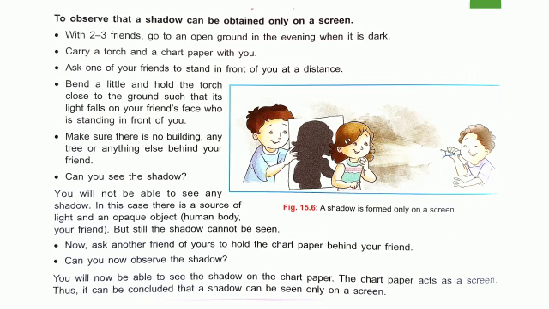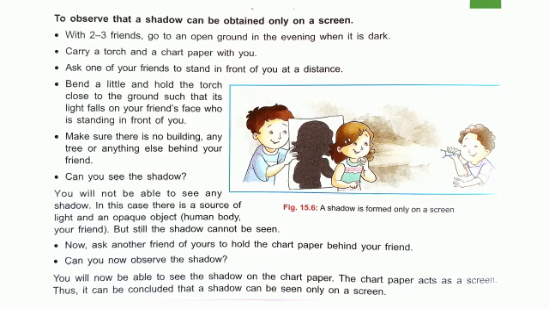Now the third activity, to observe that a shadow can be obtained only on a screen. Children, this is a very interesting activity that you can enjoy with your friends. How to do this activity? With 2-3 friends, go to an open ground in the evening when it is dark. Carry a torch and a chart paper with you. Ask one of your friends to stand in front of you at a distance. Bend a little and hold the torch close to the ground such that its light falls on your friend's face who is standing in front of you.